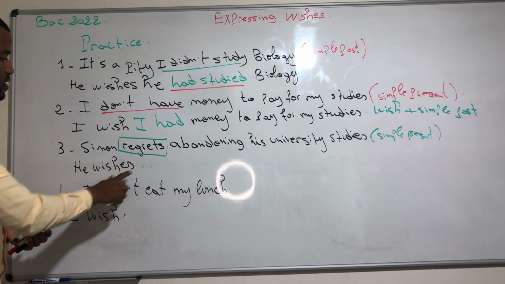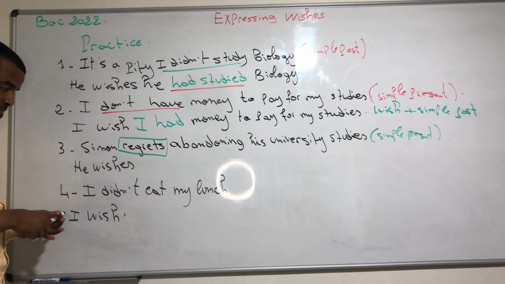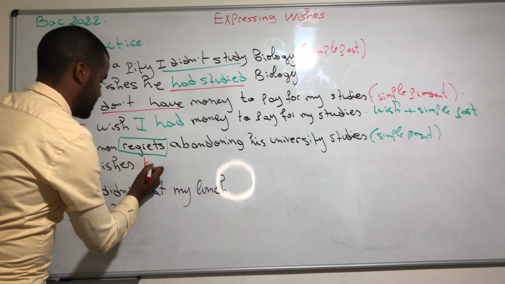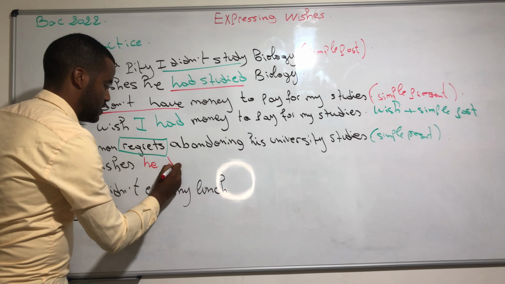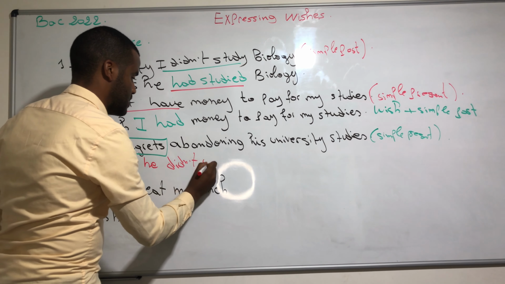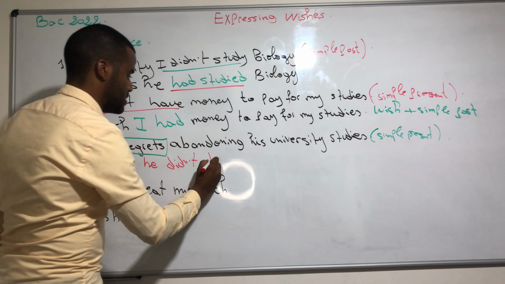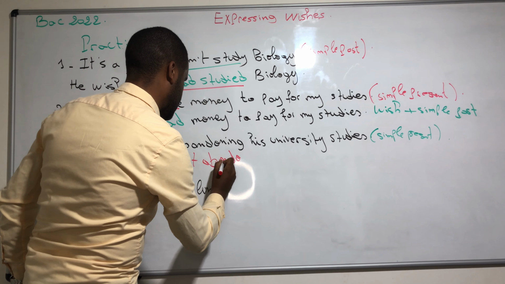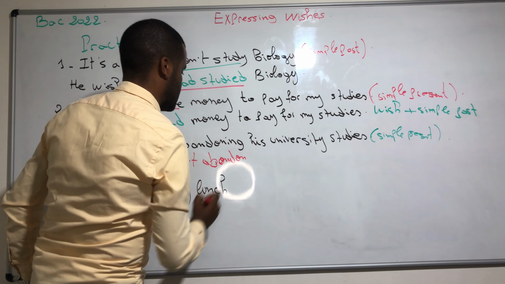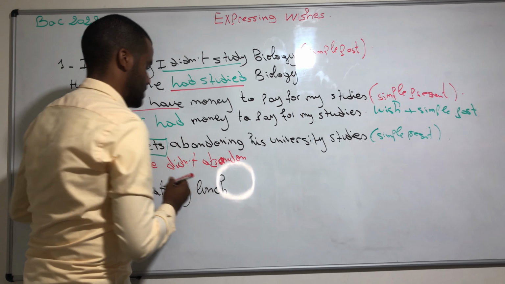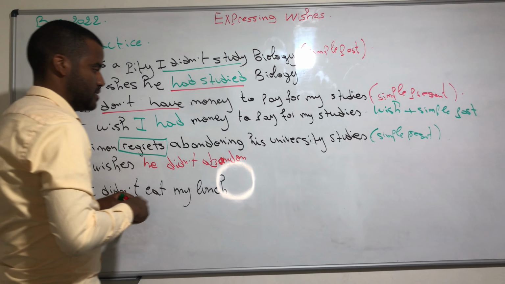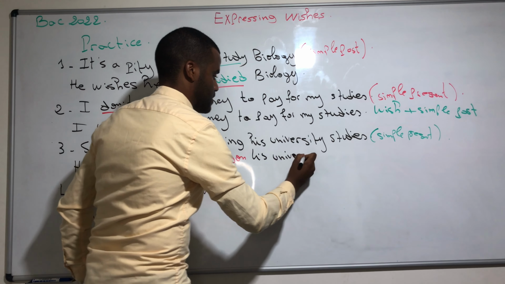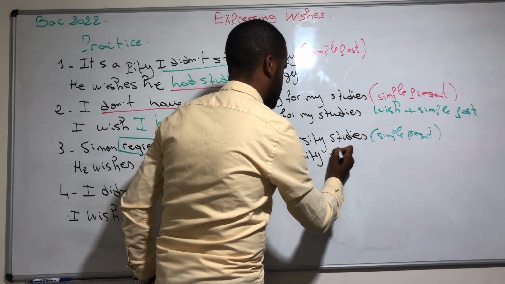So what are you going to do here? He wishes he didn't abandon his university studies.